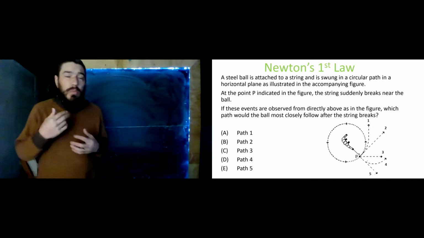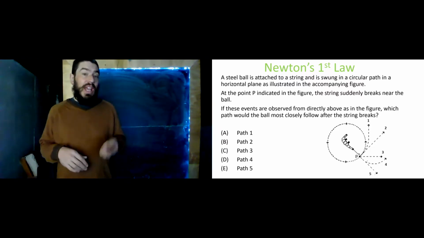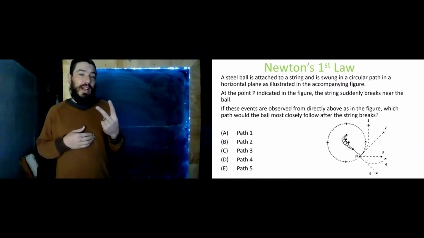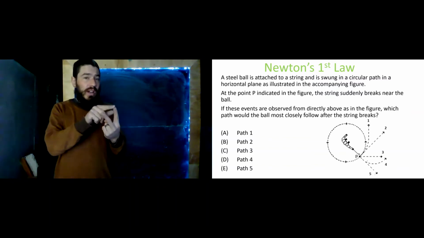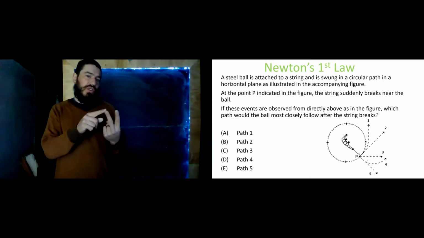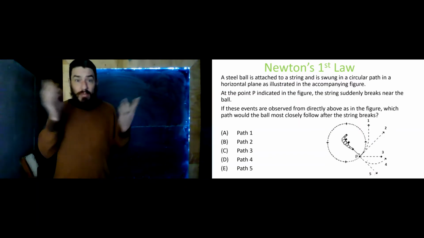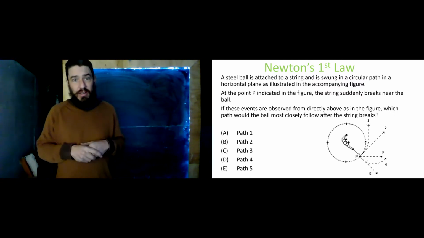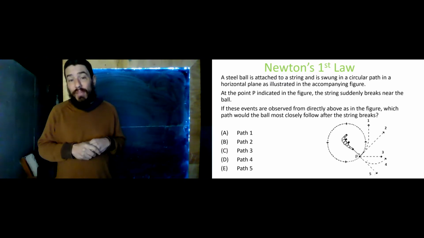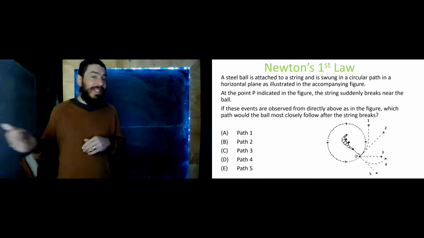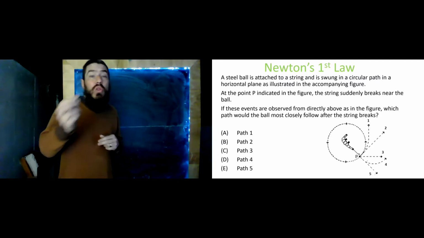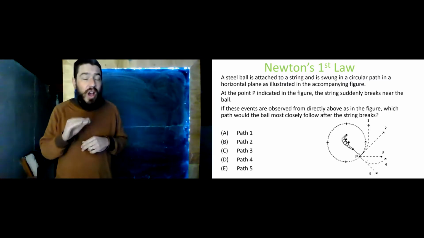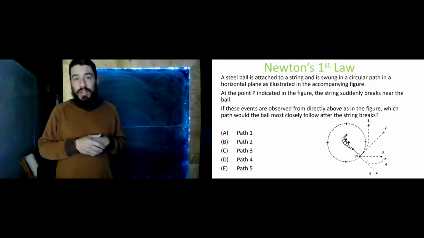Okay, well, let's think about what the ball is doing before the string breaks. Is it moving at a constant speed in a straight line? No, it's moving in a circle, right? So it may be moving at a constant speed, but it is not moving in a straight line. Therefore, there must be some force acting on it before the string breaks, right? And indeed there is. That string is applying a force to the ball. That force is directed inward towards the center of the circle. And so that keeps the ball moving in a circle. So that is not an example of Newton's first law.